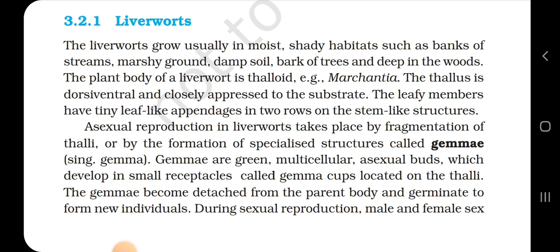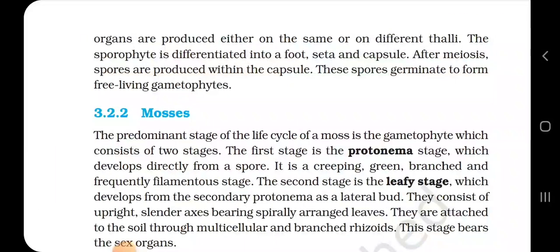singular gemma. Gemmae are green, multicellular asexual buds which develop in small receptacles called gemma cups located on the thalli. The gemmae become detached from the parent body and germinate to form new individuals. During sexual reproduction, male and female sex organs are produced either on the same or on different thalli.